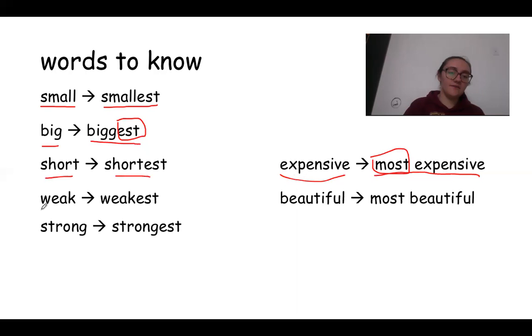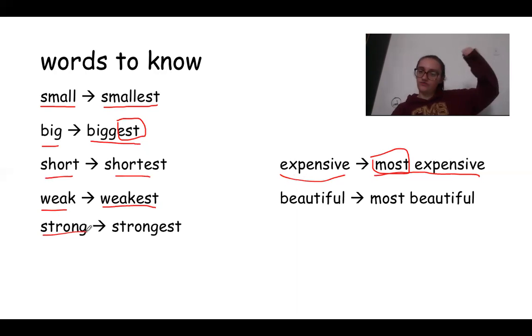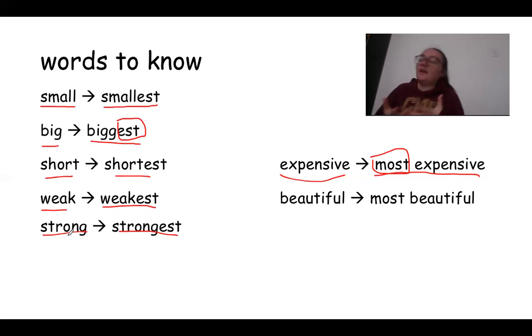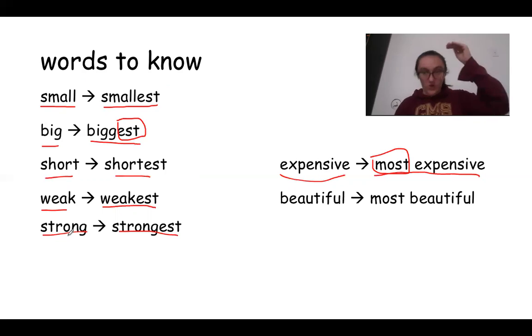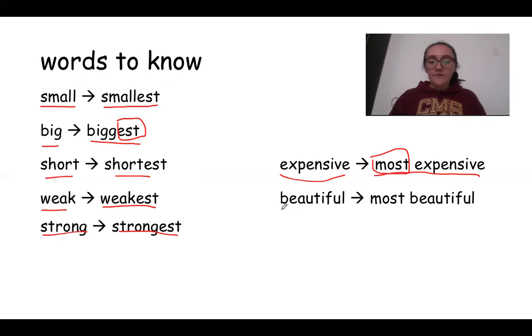So then we have weak, weakest, right? Weak means like not strong. And then you have strong, or strongest. So strong, you're just talking about the thing. But if you say strongest, it's the most strong. If you say beautiful, right?